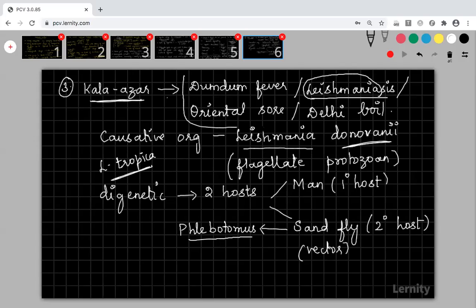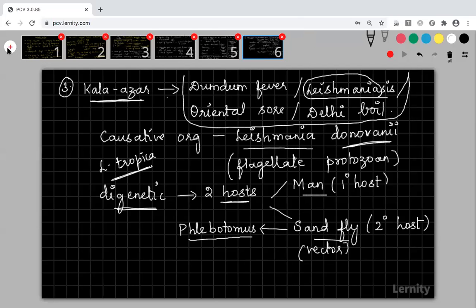These are the different names of Kala Azar disease. Okay, and the causative organism is this. Also, this Leishmania tropica is a flagellate protozoa. It is a digenetic parasite. Two hosts. One host is man, the other host is sandfly. The biological name of sandfly is Phlebotomus, which acts as a vector carrying this organism, and the primary host is said to be man. No need of reading preventive measures, control, treatment, anything for this. Hereafter, you will be reading only these things, the causative organism, and the needed information I will give you.